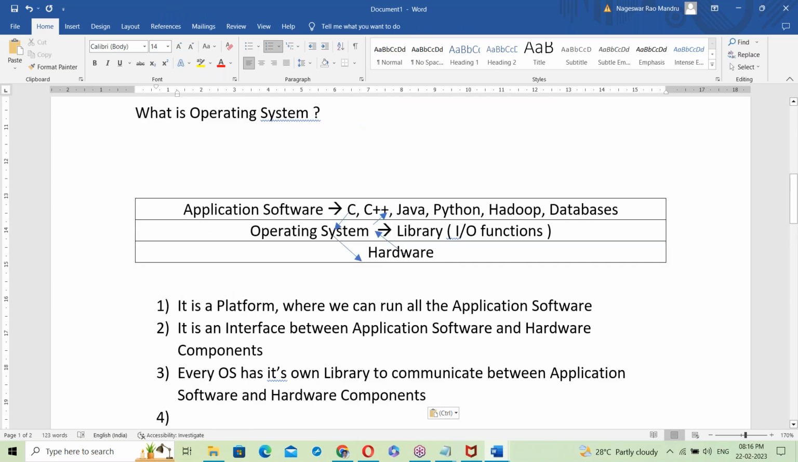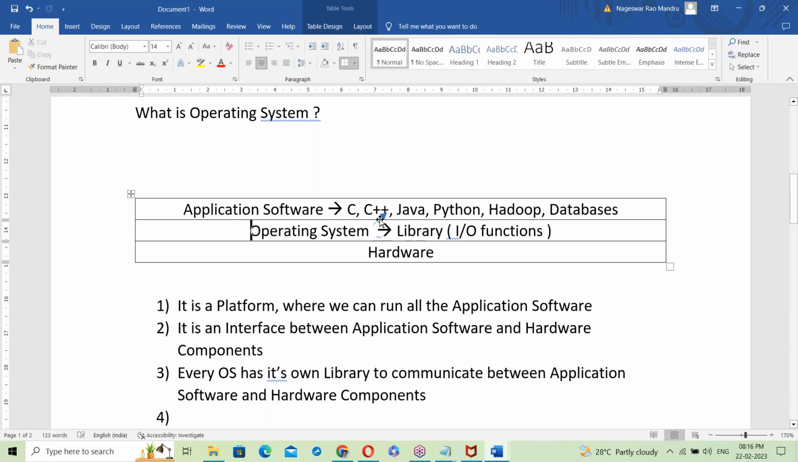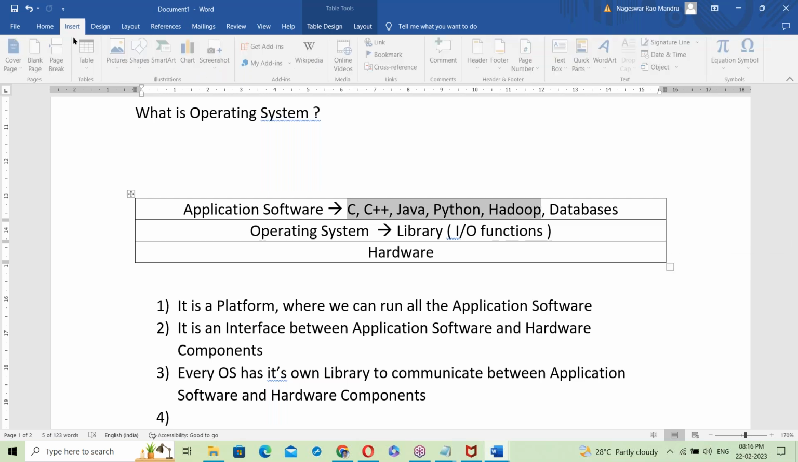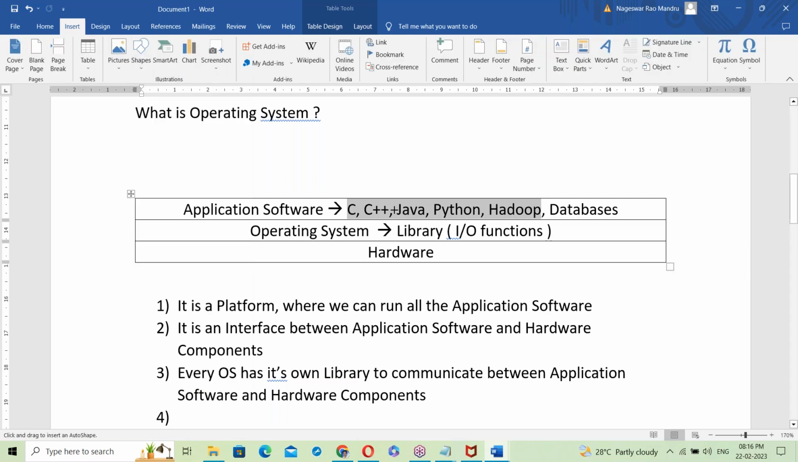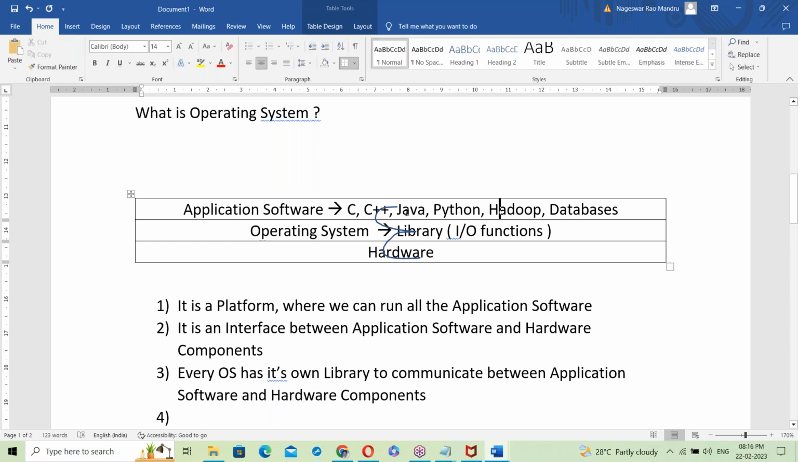Next, one more important point for us. See, a C program, C++, Java, Python: all these programs first of all link with the OS library. After linking with the OS library, execution starts, and at runtime they communicate with the hardware components. Yes, it has to link compulsorily, whether it is a C program, C++, Java, Python, or Hadoop.